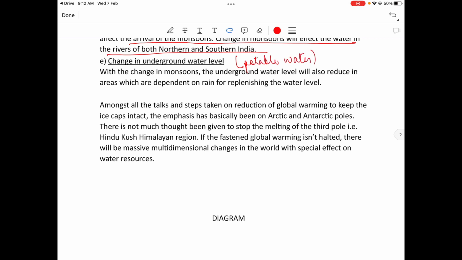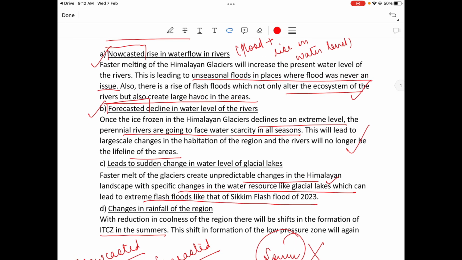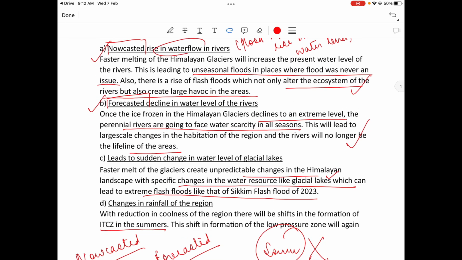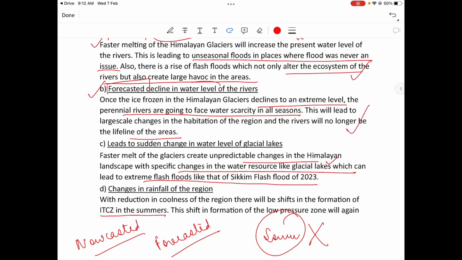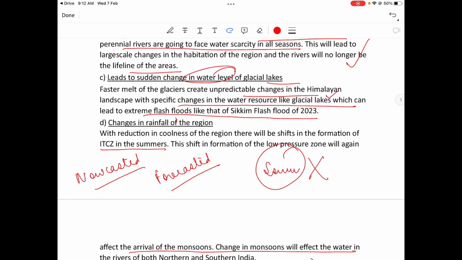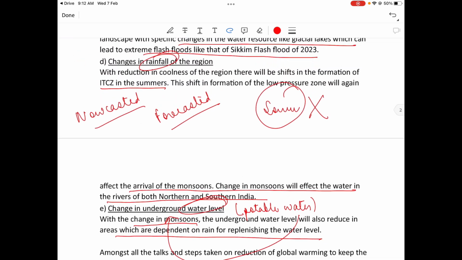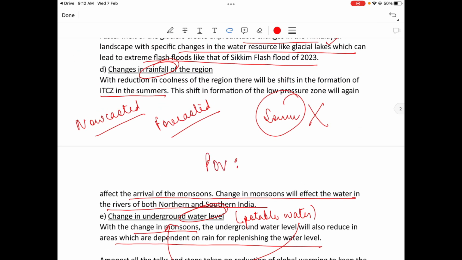A potable water too, we can paraphrase in this way. Change in underground water level. With the change of monsoons, the underground water level will also reduce in areas which are dependent on rainfall replenishing the water level. So if you see, every point is written from the point of view of water resource. Nowcasted water flow, decline in the water level, leads to sudden change in water level of glacial, change in rainfall of the region, change in underground water level. Have you seen the point of view is one, the point of view is water.